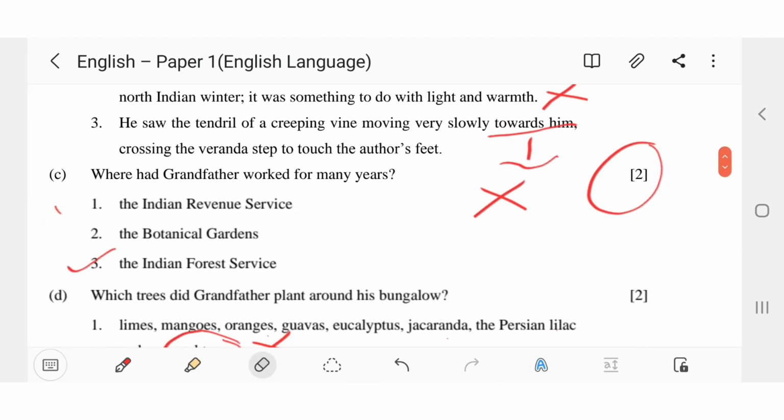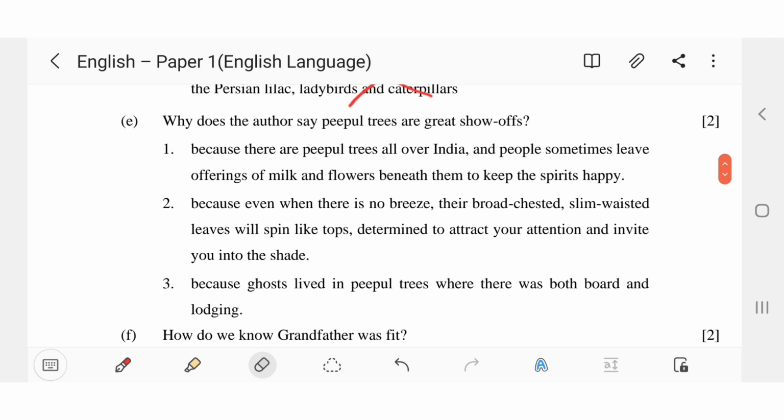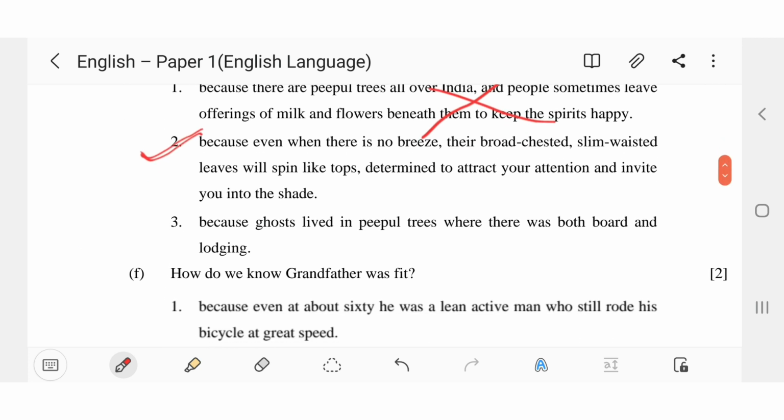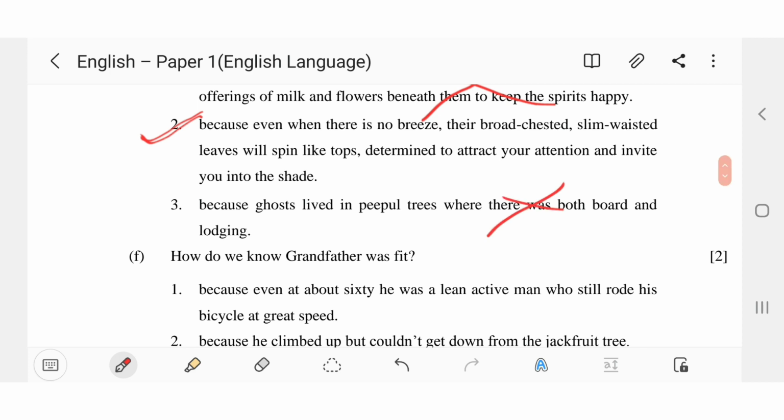Let's see the options. First one: because there are peepal trees all over India and peepal sometimes leaves off. No, no, no. This is not the reason. Second one: because even when there is no breeze, their broad-chested, slim-waisted leaves. Yeah, this is correct. Third one: because ghost lives in peepal tree. No, no, no. So second option is correct.